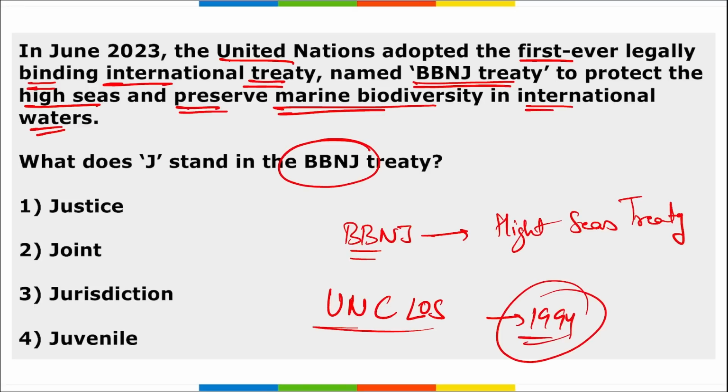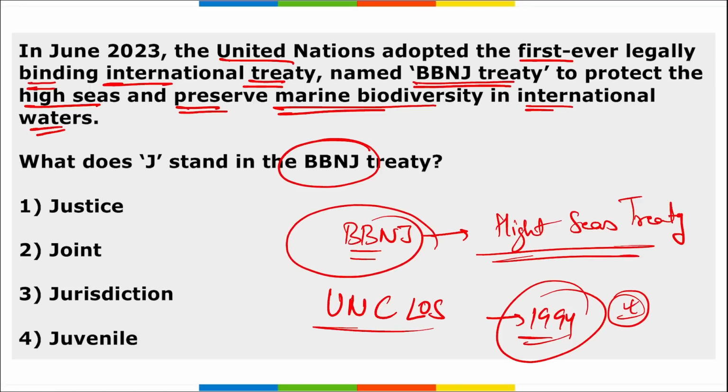The treaty establishes a framework for marine protected areas and sets standards and guidelines to determine the environmental impact on high seas biodiversity. So the High Seas Treaty is the Biodiversity Beyond National Jurisdiction Treaty, BBNJ, and here J stands for jurisdiction. So option C is correct here.